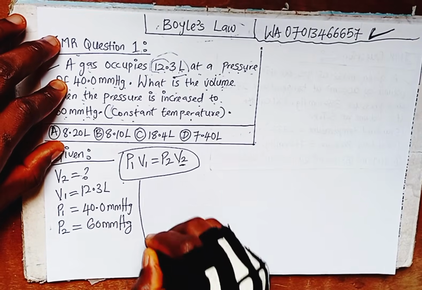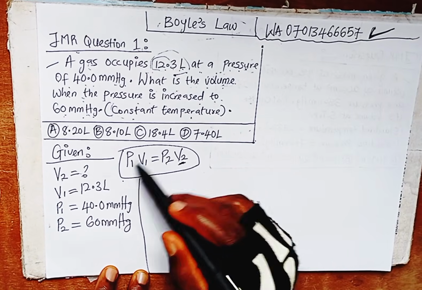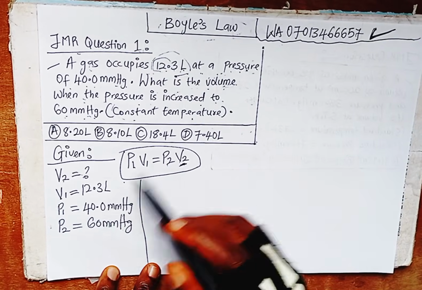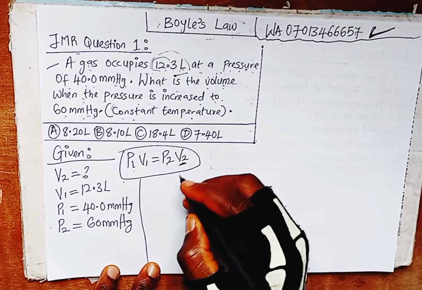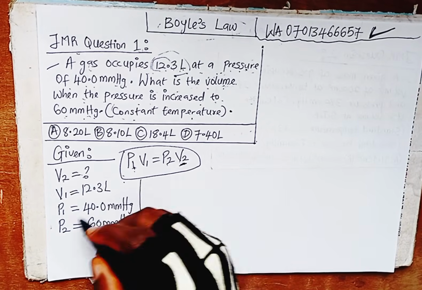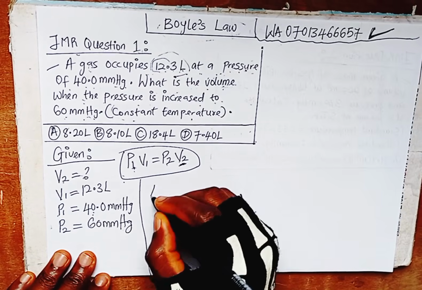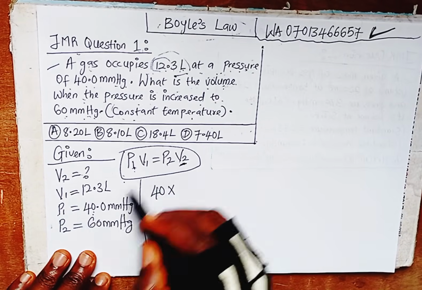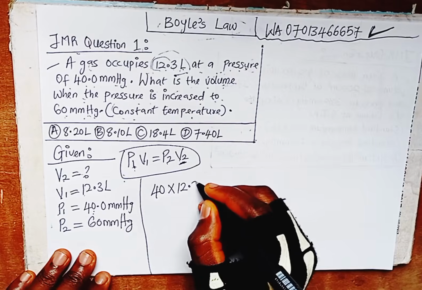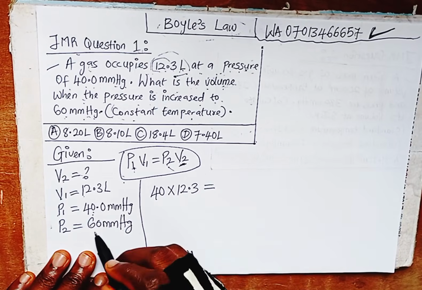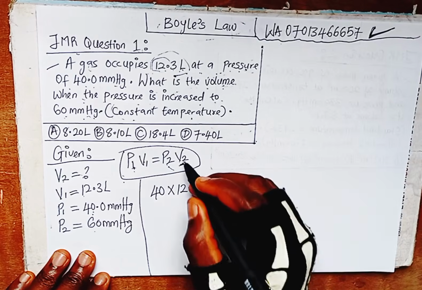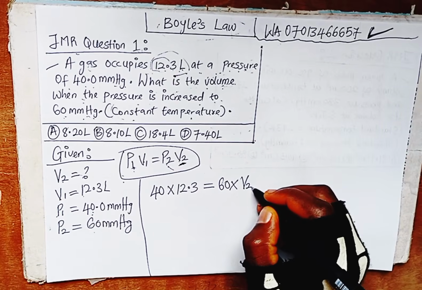So we have to solve now. We are supposed to make this the subject of the formula, but all that is a waste of time inside the examination hall. As it is, just insert all the things you get. What is P1? Substitute 40 times V1. V1 is 12.3. Put equal to. The next thing is P2, which is 60 times V2. Just solve like this.